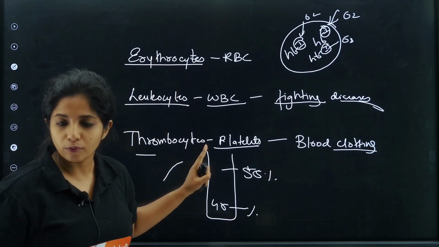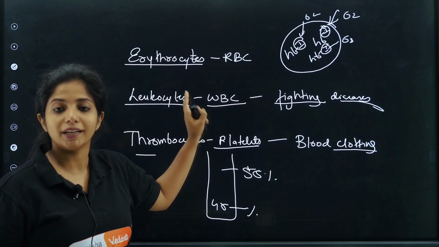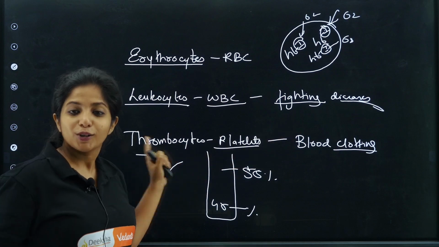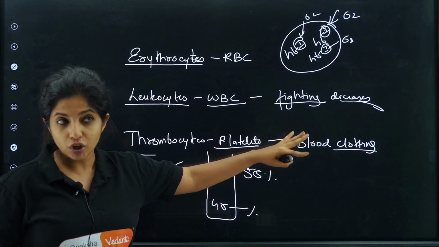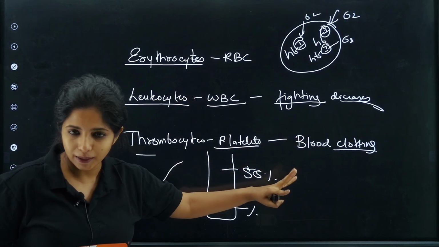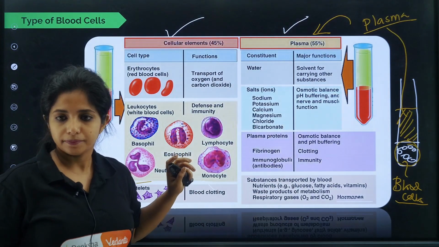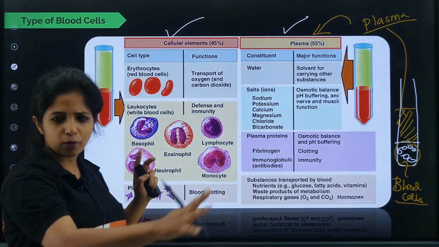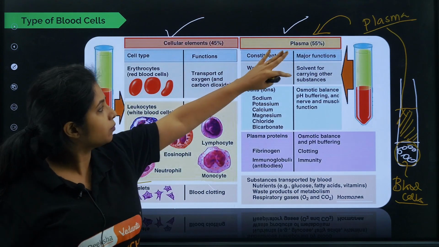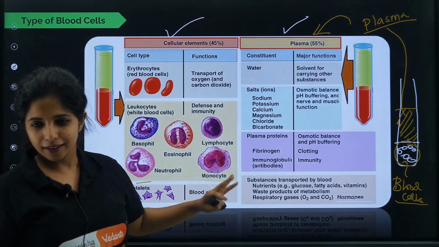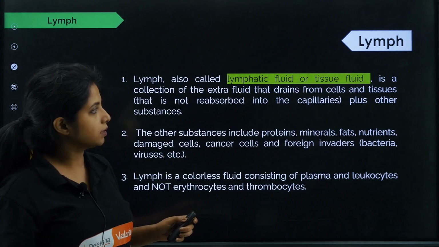Erythrocyte, leukocyte and thrombocyte. Erythrocytes are known as RBC, leukocytes WBC, which fight against diseases, thrombocytes platelets, which are responsible for blood clotting. Okay? So these are the types of blood cells and the things that you need to remember. Please don't go around remembering all those things. Just for your basic idea, I have written all these things, just for you to understand.